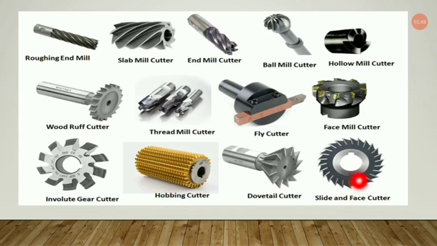Now the last one is the side and face cutter. Look, this side and face cutter, dovetail cutter, involute gear cutter, Woodruff cutter, thread mill cutter, end mill cutter, all the cutters I have told you about are very popular and famous for industrial purposes as well. Now I think we have covered a handful of pictures of different milling cutters, and we will continue this class in the next session.